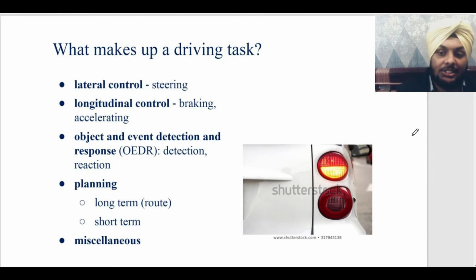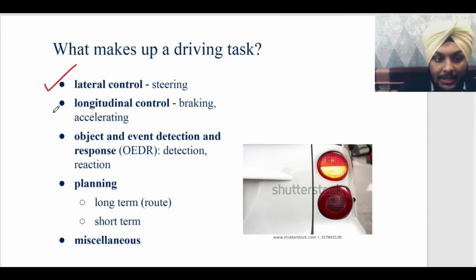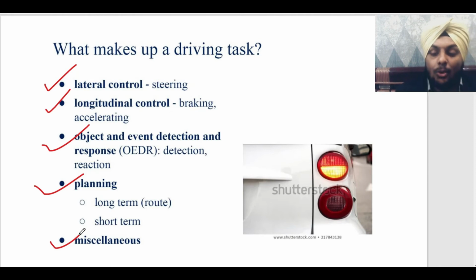India has the most unstructured and stochastic driving environment. Anything can happen on Indian roads, and you can't rely on the fact that people will follow rules, right? So, before we dive deeper into this topic, let's try to understand what goes into driving. First, obviously, is steering left or right. Then comes braking and accelerating, that is longitudinal control, object detection and the driver's response to that, planning where to go, which path to take, which is the shortest path, etc., and miscellaneous. That can be anything that you might encounter on Indian roads, like accidents.